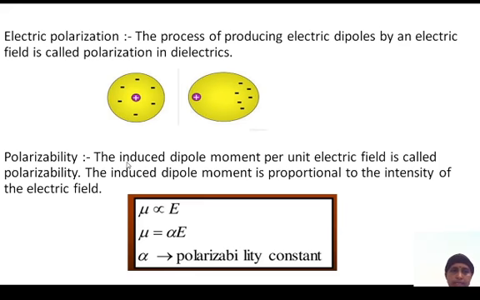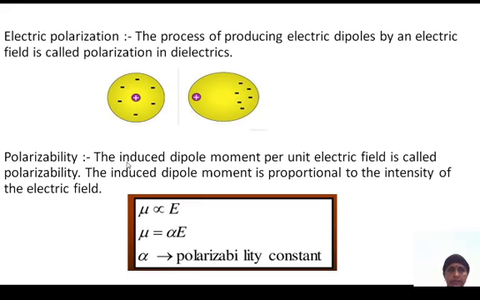Next, polarizability. The induced dipole moment per unit electric field is called polarizability. The dipole moment is mu and the electric field is E. The ratio of those two is called the polarizability. The induced dipole moment mu is directly proportional to the intensity of the electric field. Mu is equal to alpha E, where alpha is the polarizability constant.